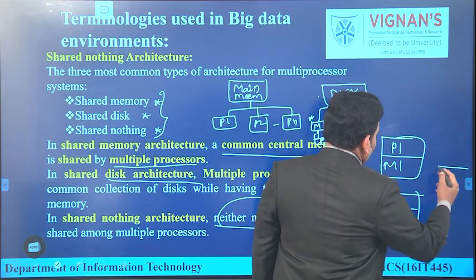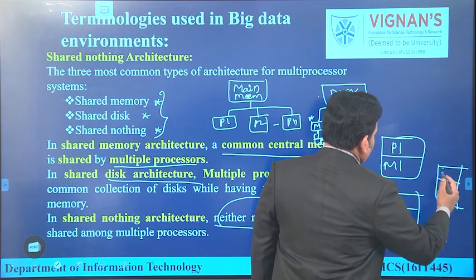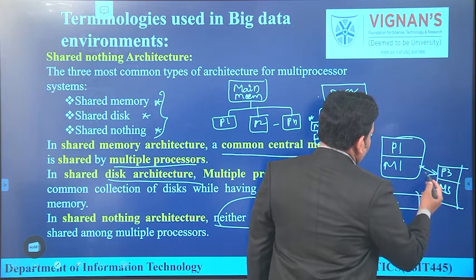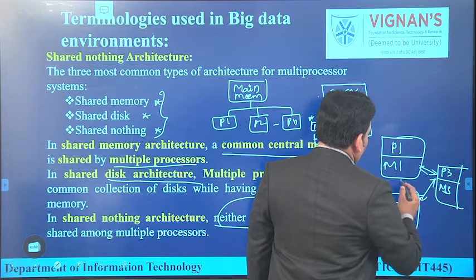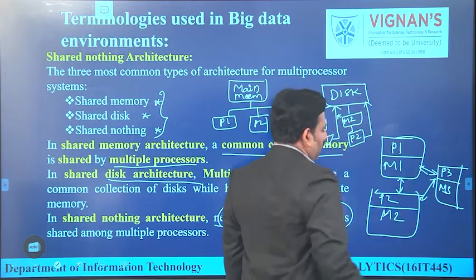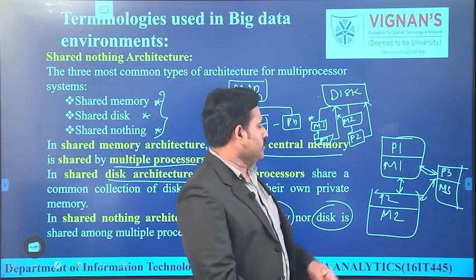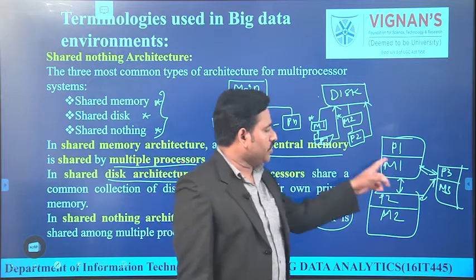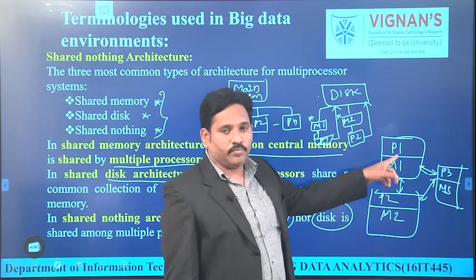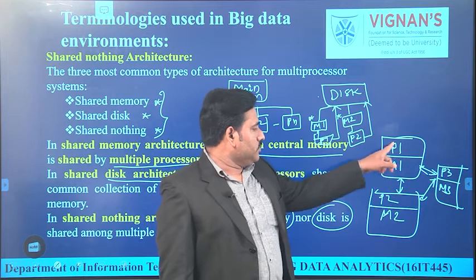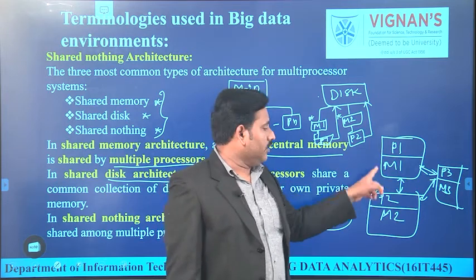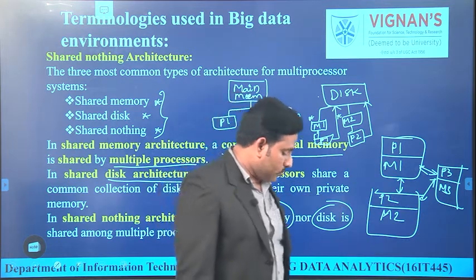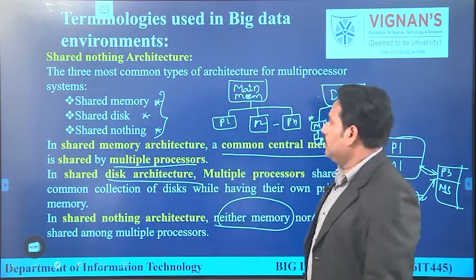And let us have another one, processor 3 and memory 3. All three are connected with each other, but they are not sharing any memory or any disk. That means every processor is associated with a private memory, but they are not sharing. Whatever memory is assigned to a processor is a private memory for that processor. They are connected with each other, but they are not sharing either a disk or a memory. So this is called shared nothing architecture.